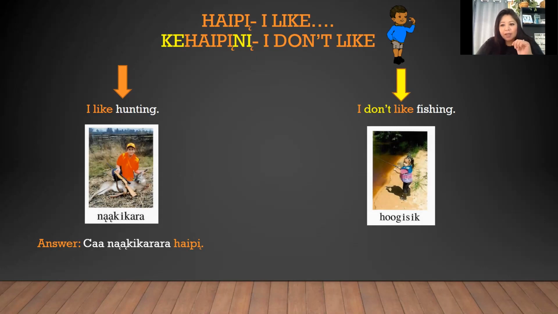So for fishing, I don't like fishing. How would we say that? Fishing would come first, and then the verb goes last. So it would be hogi sik ra ke hai pini, right? Remember, you're going to add the ra at the end of this. It's like the act of fishing, everything about fishing. That's the subject. So that's why you're adding the ra at the end of this activity.